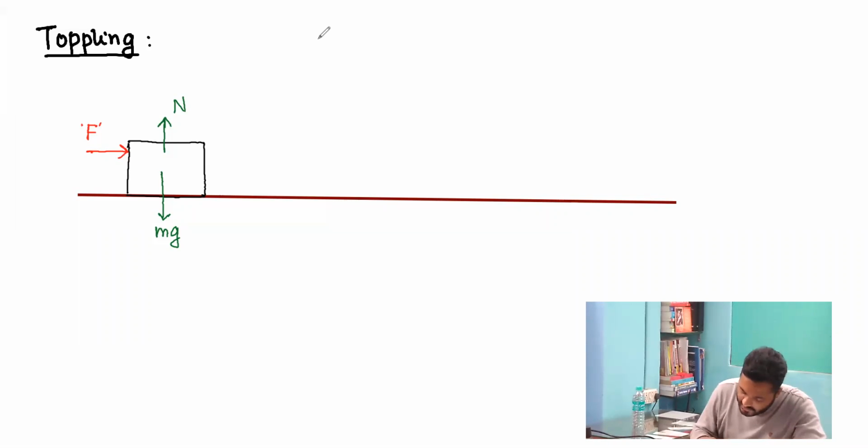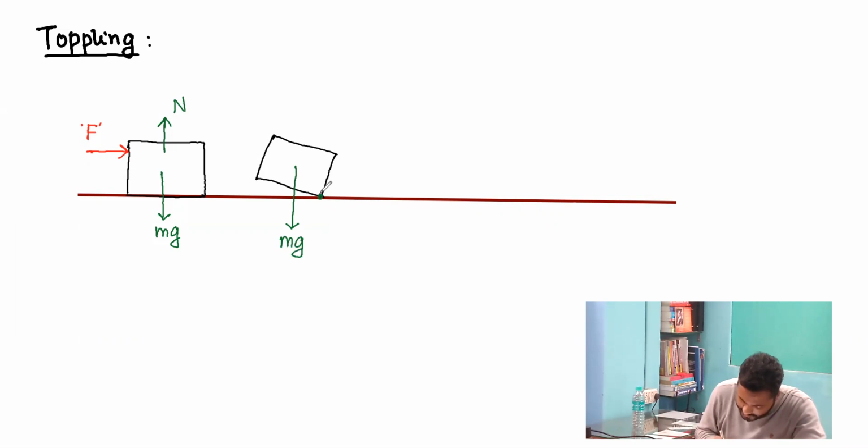Now, after a certain instant of time, the block will look like this. If I draw its FBD, the weight mg is acting in this direction.